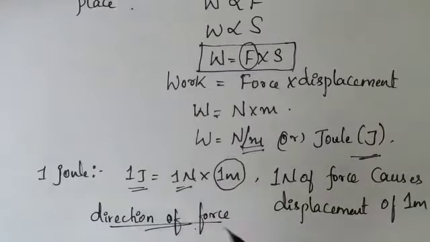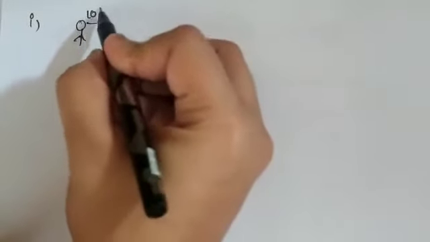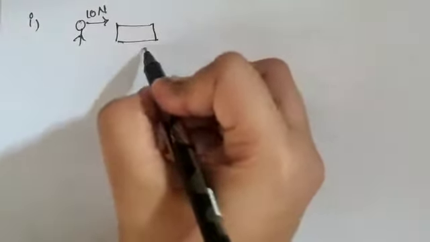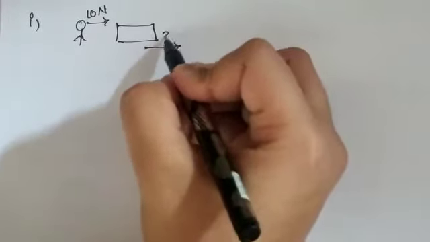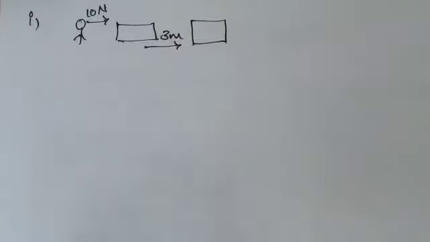There are certain things we have to understand. What is this direction of force? For instance, here you are applying a force of 10 Newton, just as an example, to this box. When you apply 10 Newton of force, this box moves. Consider that a 3 meter displacement has occurred. It has moved 3 meter in that direction.